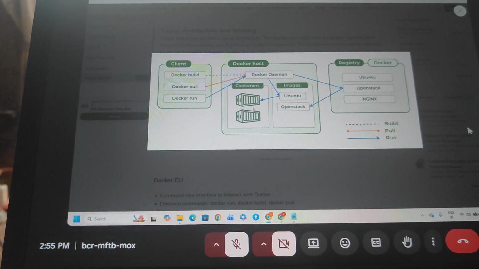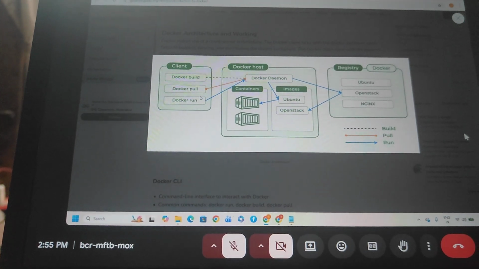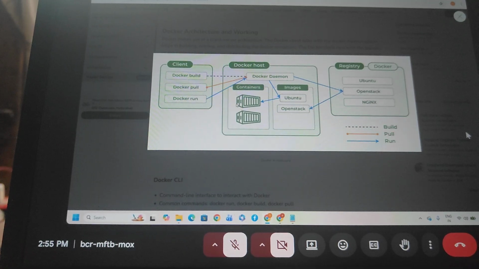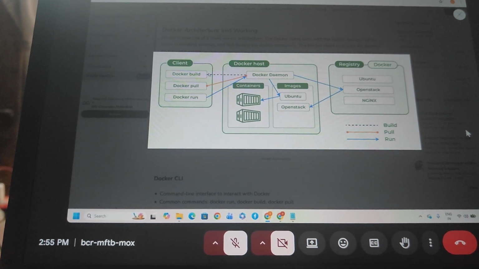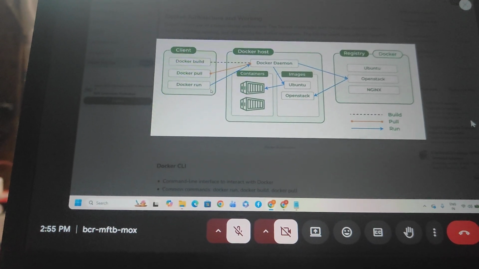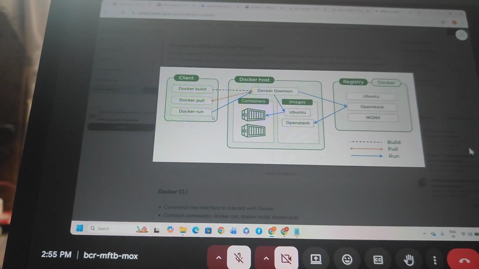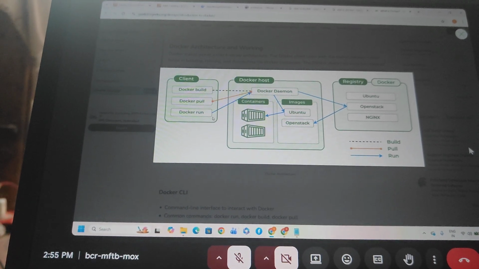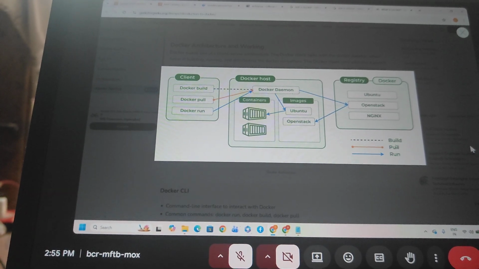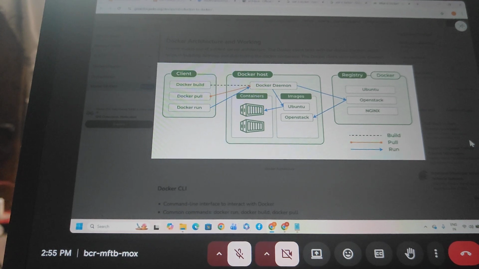Once we have created the containers, after that, depending on your requirement, you have to do build, pull, or run. Run in the sense, once we have created the image and then the container, after that we have to run the container. Your operating system runs, and your software also runs successfully. Based on the work-related purpose, build is available, pull is available, run is available, push is also available.